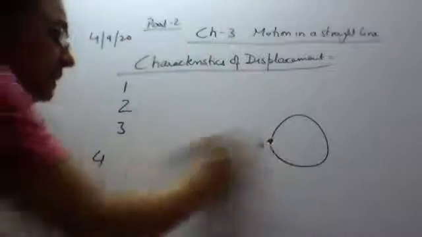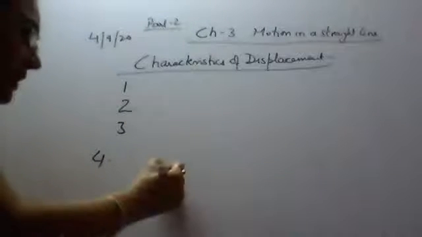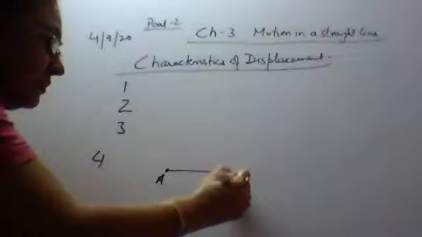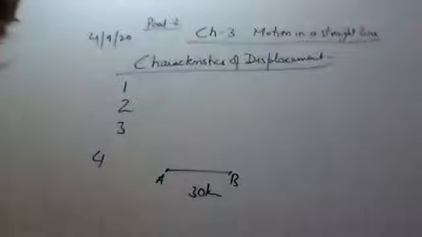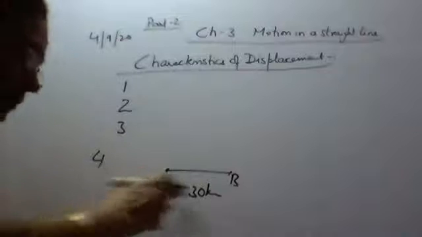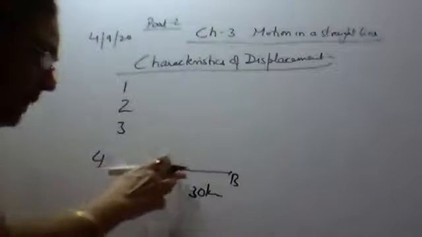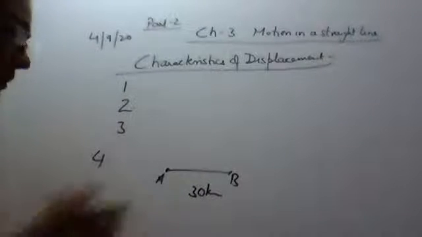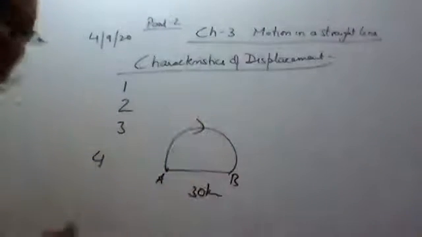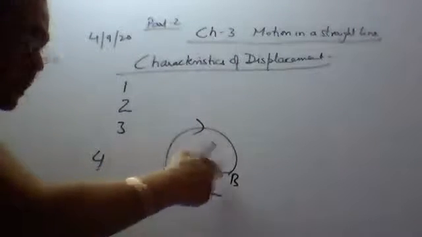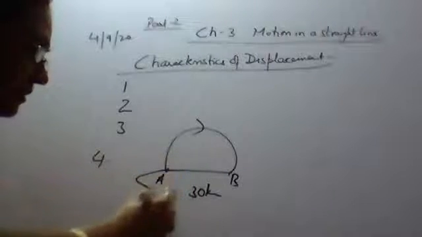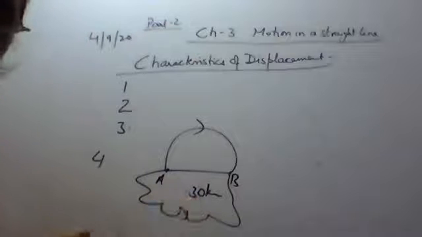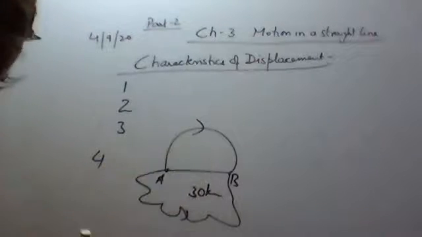For example, it is given that the displacement is 30 kilometers. Okay, it's given that this is the initial position, this is the final position. So the magnitude of the displacement is 30 kilometers. Can we know the path from this displacement? The body might have traveled in a straight line from A to B. The body might have traveled along the semicircular path. Then also this is the initial position, this is the final position. The displacement will be 30 kilometers. The body might have traveled along this curved path. So this is the initial, this is the final position.